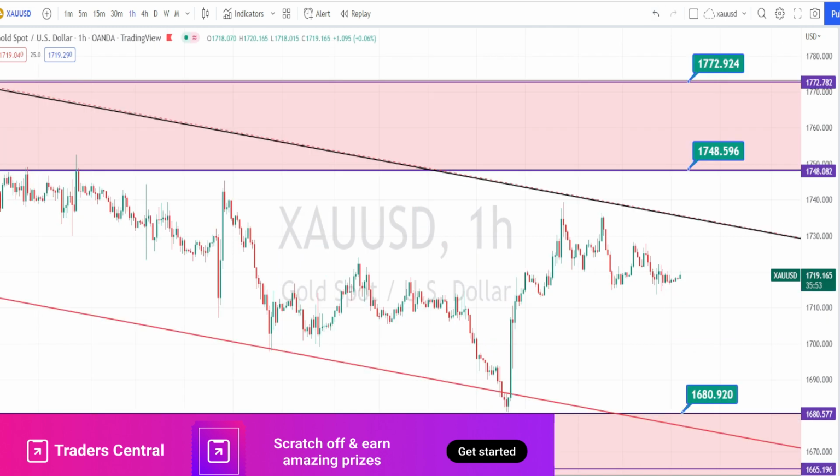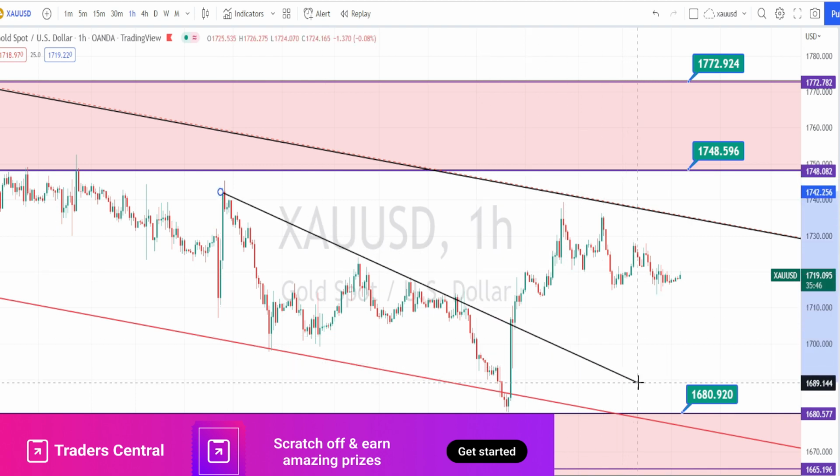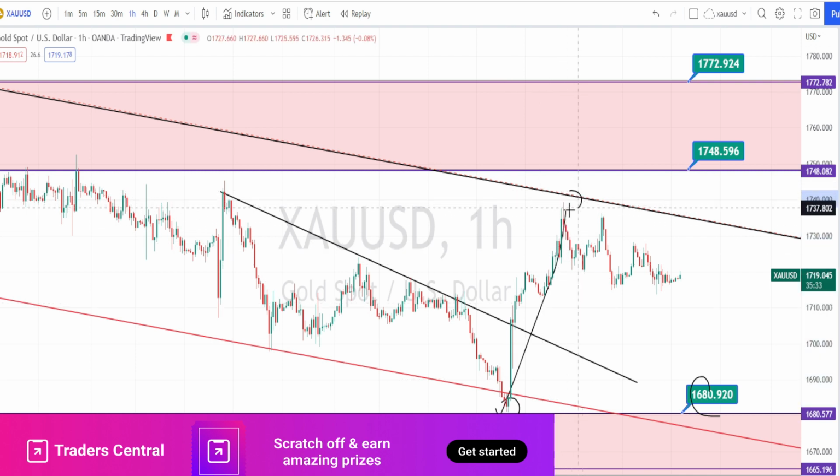I'm in hourly time frame now. When we look at the price action in hourly time frame, previously the price action was in a very strong bearish trend, and it had tested the higher time frame support level of 1680. Then it bounced back on the bullish trend reversal, and it took resistance on the midline of the bearish channel pattern of the daily time frame.